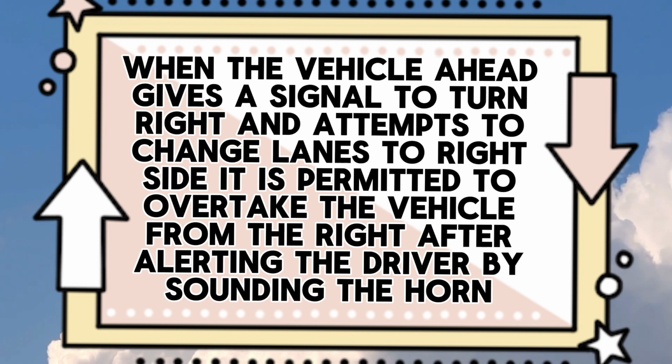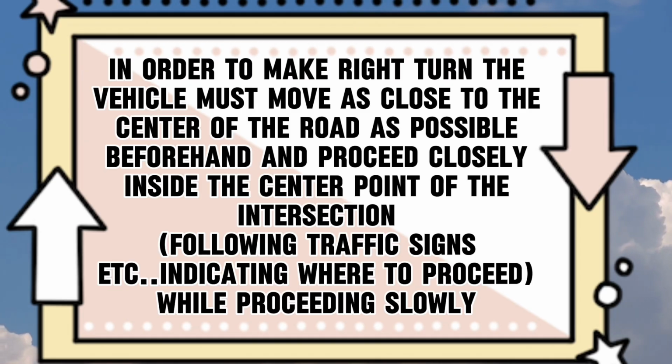is permitted to overtake the vehicle from the right after alerting the driver by sounding the horn. False. In order to make right turn, the vehicle must move as close to the center of the road as possible beforehand and proceed closely inside the center point of the intersection, following traffic signs, etc., indicating where to proceed